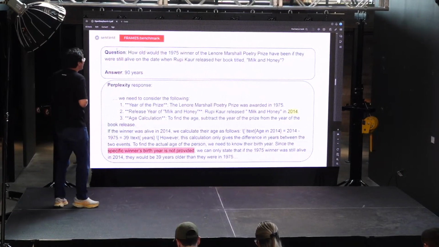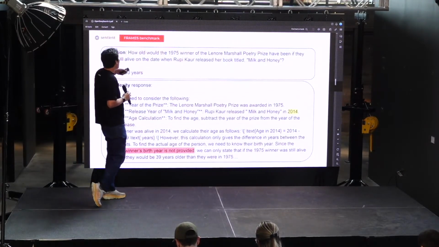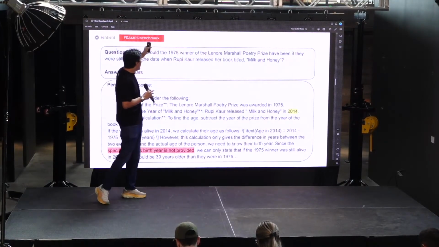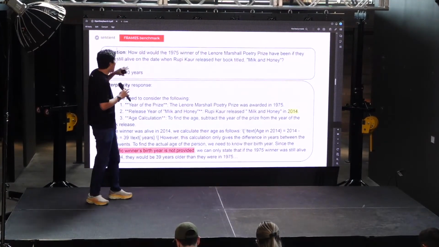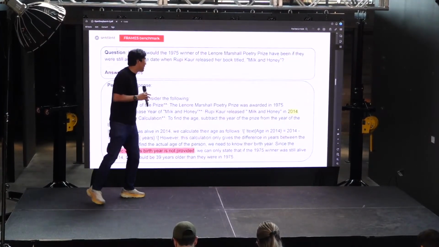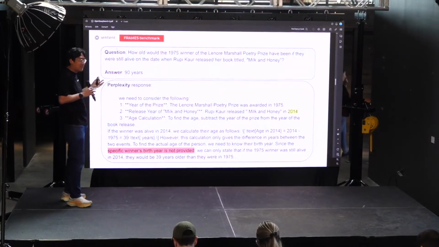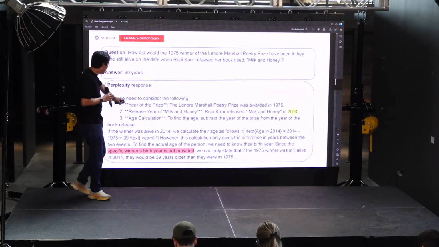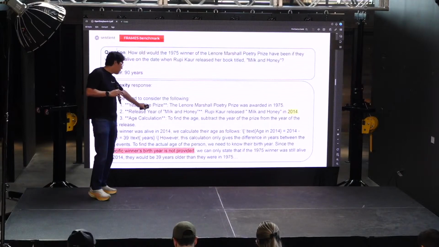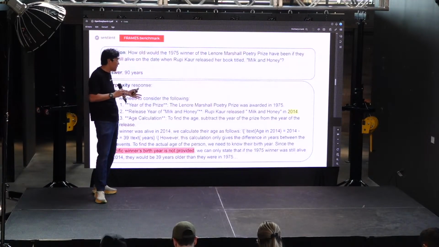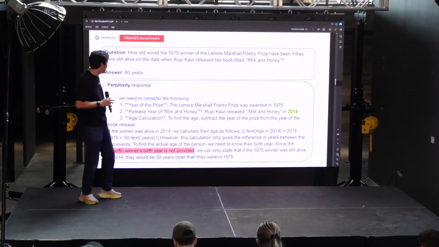Why not? So this is another example where you have to get how old a person would have been, who's the winner of this poetry award, on the year that the book Milk and Honey was released, and then it'll be 90 years. Perplexity doesn't realize that it needs the winner of the prize, not the year of the prize. And because it doesn't know who the winner is, of course it doesn't get it right.